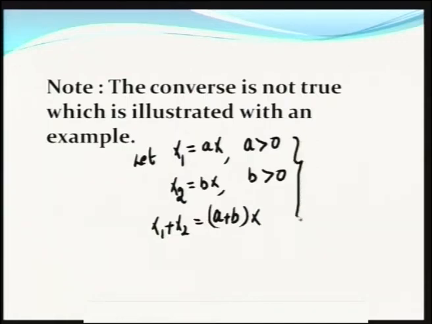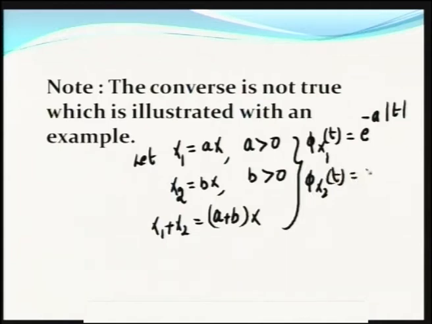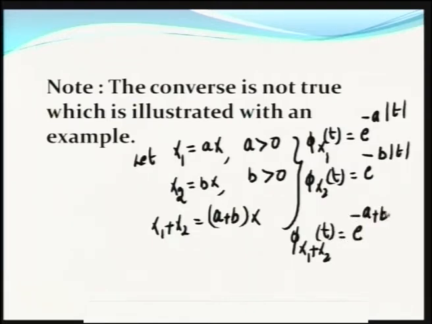So, what are their respective characteristic functions? φX1(t) is equal to e^(-a|t|). Similarly, φX2(t) is equal to e^(-b|t|). What is φ(X1+X2)(t)? It is equal to e^(-(a+b)|t|).